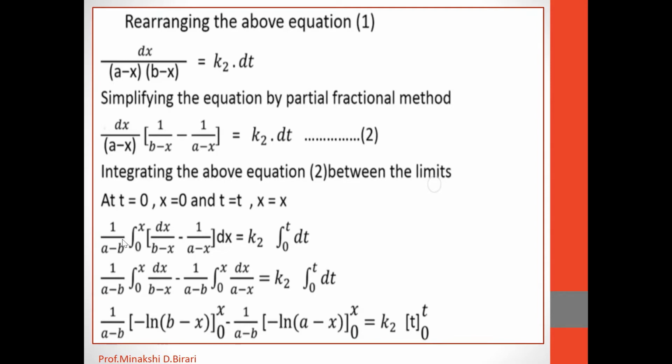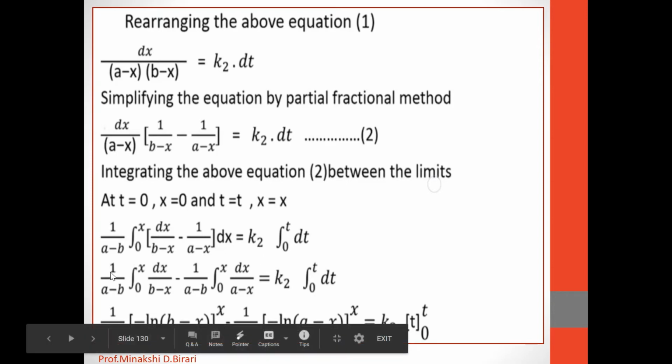We get 1 upon a minus b integration of dx upon b minus x, minus 1 upon a minus x into dx, is equal to k2 into integration of dt. k2 being constant, it is taken out of the integration sign.